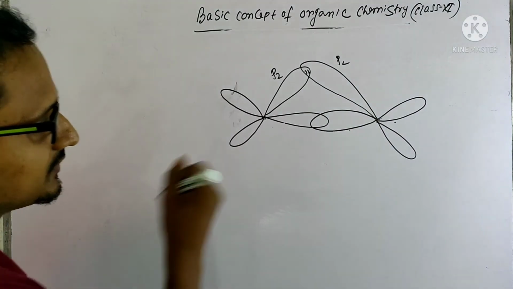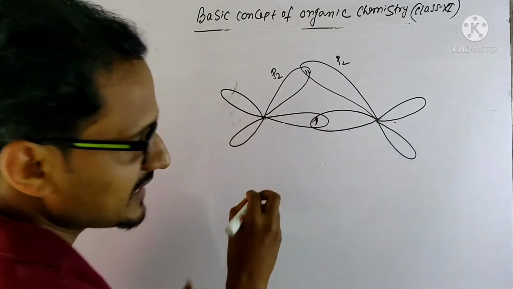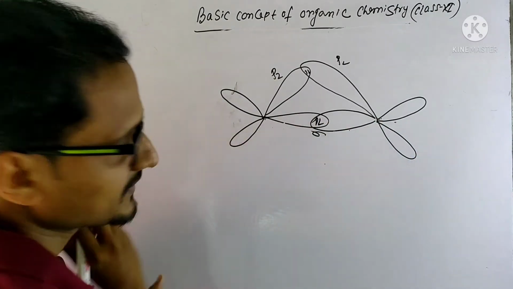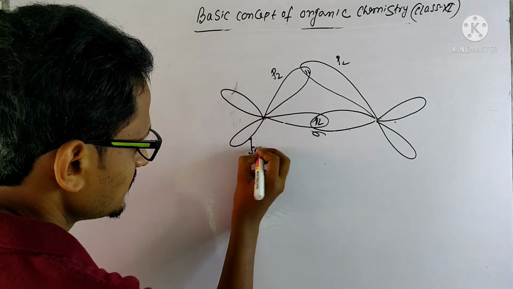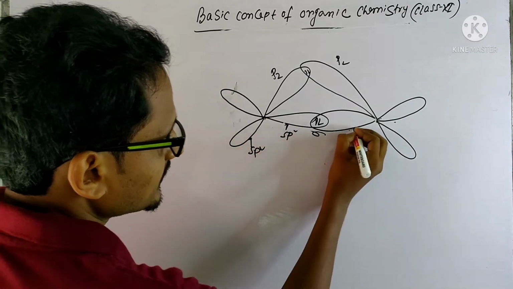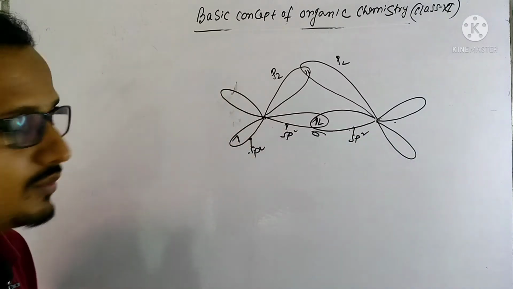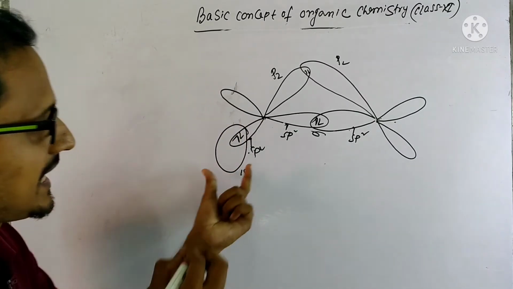Now this sp2 hybrid orbital having one electron is sharing one electron, and this is also sharing one electron to form one sigma bond. This sp2 hybrid orbital of this carbon, all these are sp2, each having one electron. Now the hydrogen will share another electron to form another CH bond.